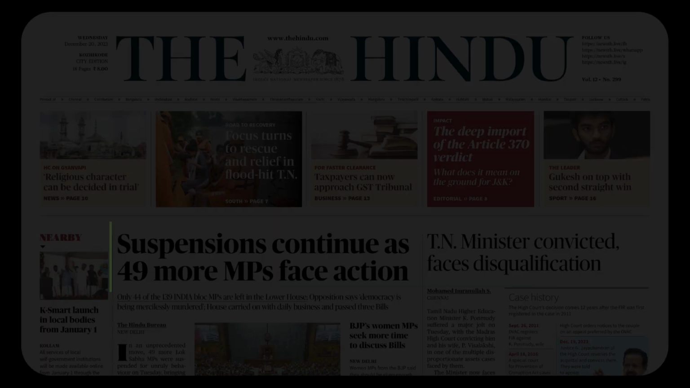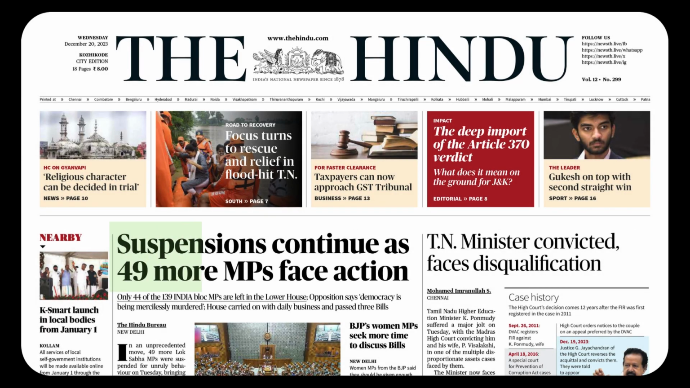We go with the first item of the day. Suspensions continue as 49 more MPs face action. We start with the standard sentence where we have two parts which are separated by a small word, as. The first part has got a single noun and a single verb. We start with the first noun of the day.